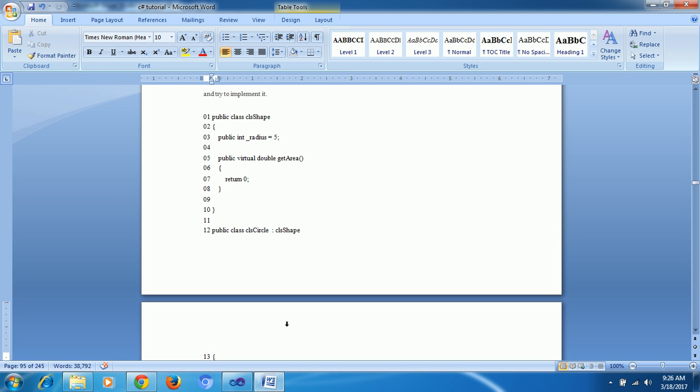In some scenarios it is required, because the logic will change. Suppose the addition of two numbers is A plus B. In some scenarios I need to do the addition of two numbers, A plus B, plus 10 extra amount. Similarly, the area of a circle is different from the formula for the area of a square, and the input is sometimes the same. In that type of scenario we can use overriding.